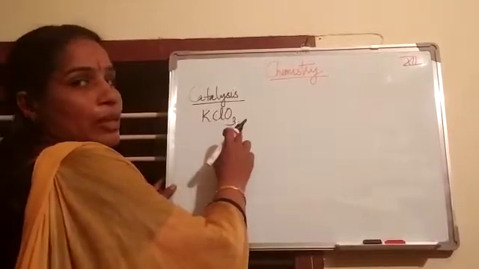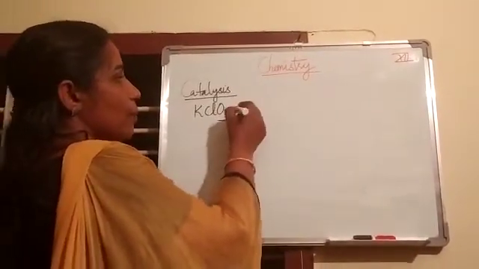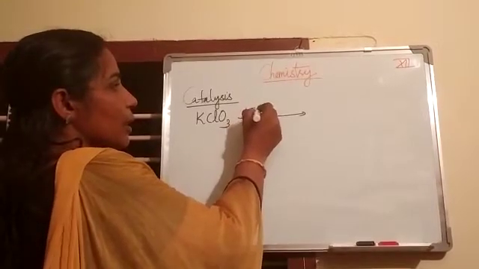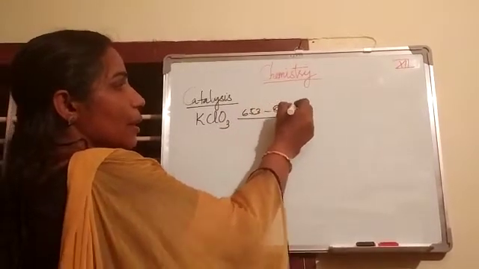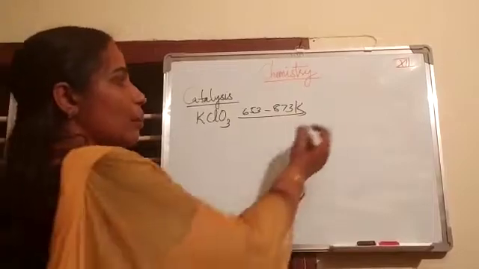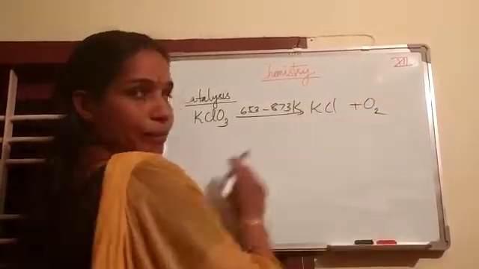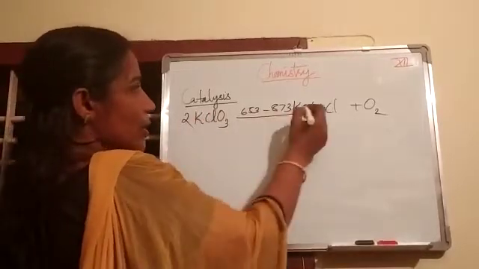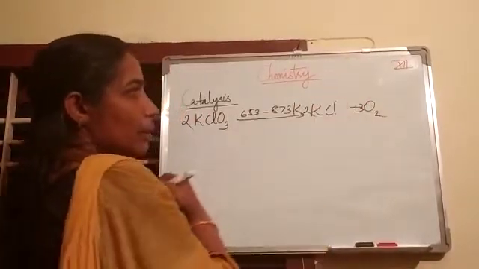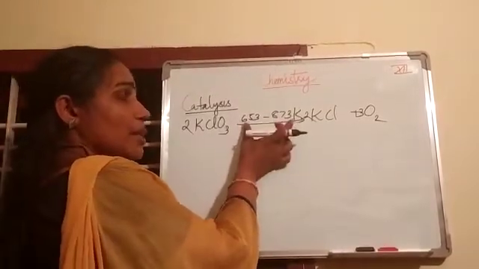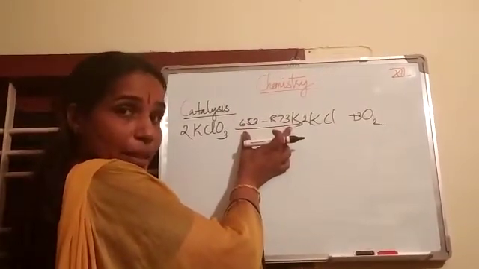Here the decomposition process takes place at a temperature range of 653 to 873 Kelvin and decomposes to give potassium chloride and oxygen. This is the balanced chemical equation. This reaction takes place at a higher temperature, isn't it?